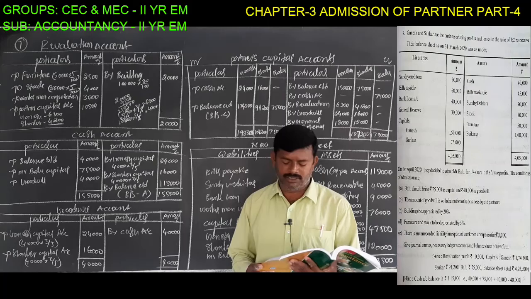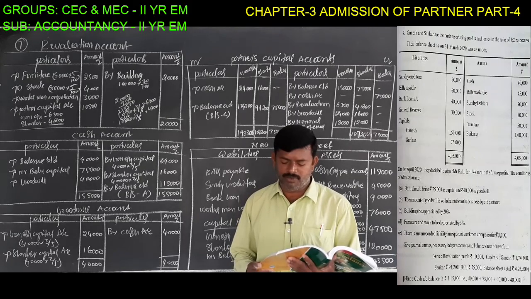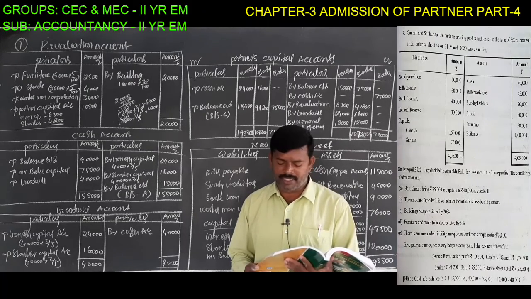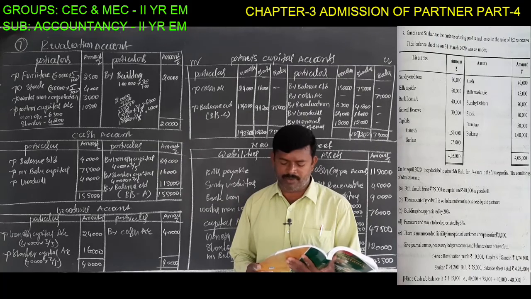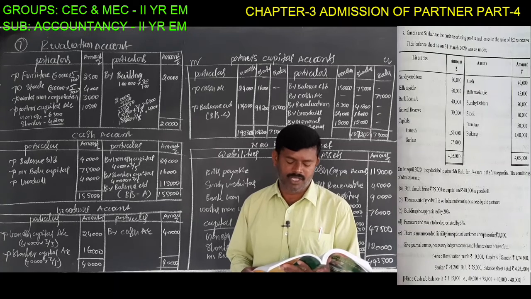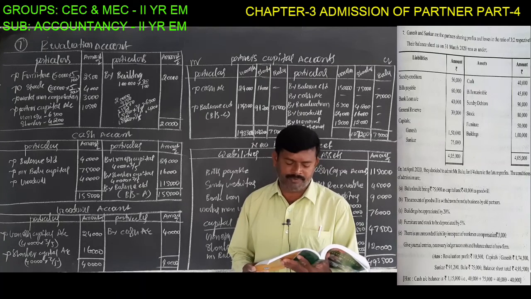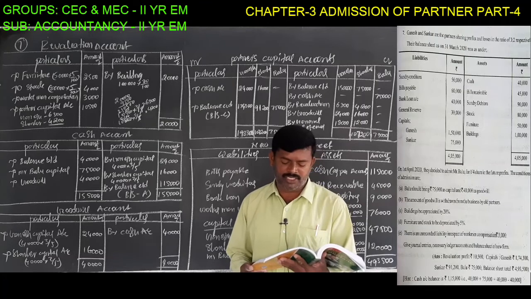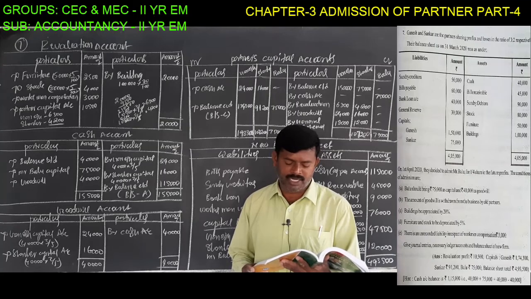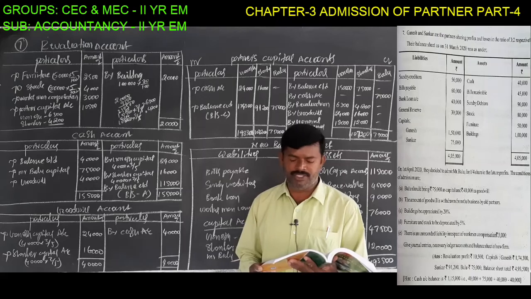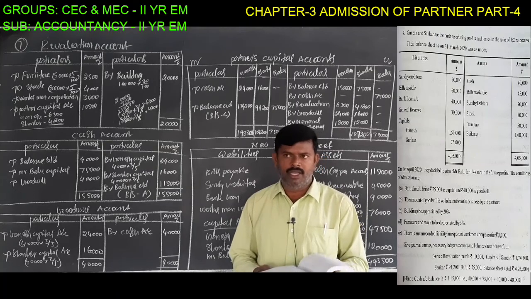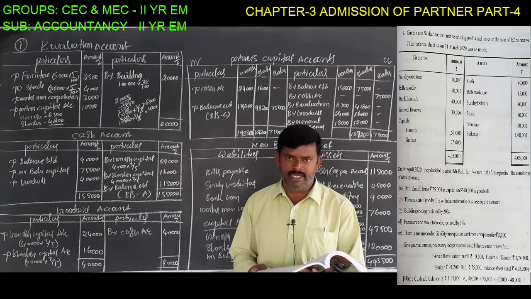Next, cash 40,000, bills receivable 45,000, sundry debtors 90,000, stock 80,000, furniture 50,000, building 1 lakh rupees. These are the assets. Liability side: sundry creditors 50,000, bills payable 60,000, bank loan 40,000, general reserves 30,000, capitals Ganesh 1,50,000 and Shankar 75,000. These are the liabilities. And observe the adjustments carefully.